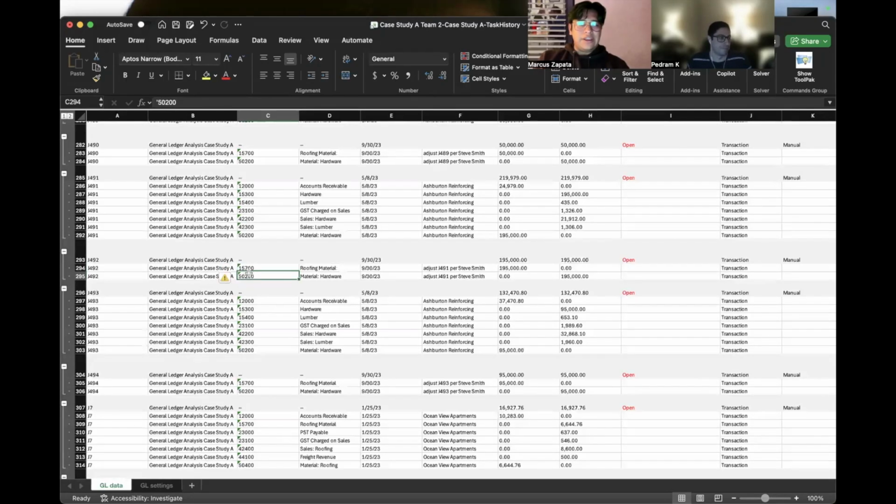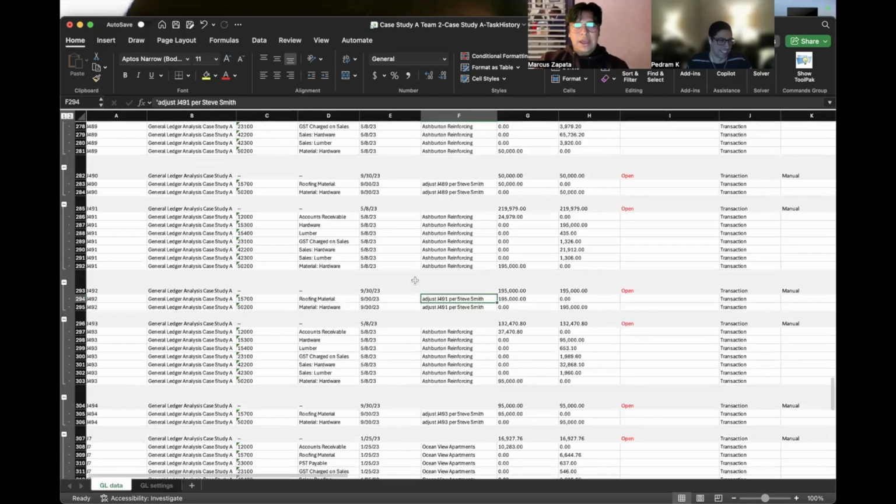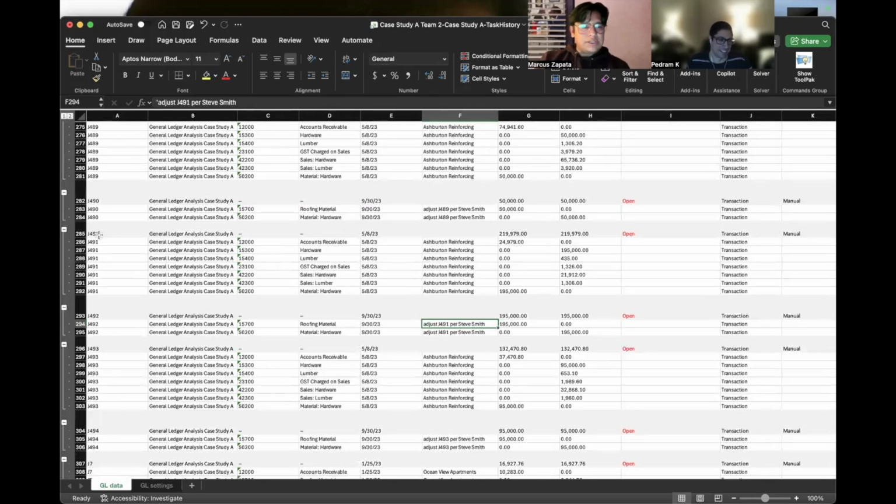Yeah, here's that other big one with account number 15700. It's funny, Excel is great because you still get those little errors, it doesn't populate to anything. But we see here that it says adjust entry J491, which is this here, but it's under J4. Obviously, if a correction is going to be a correction, then that's fine. There's no issue with that. But the fact that we know now that account number 15,700 roofing material does not exist within the company, that just says it all.